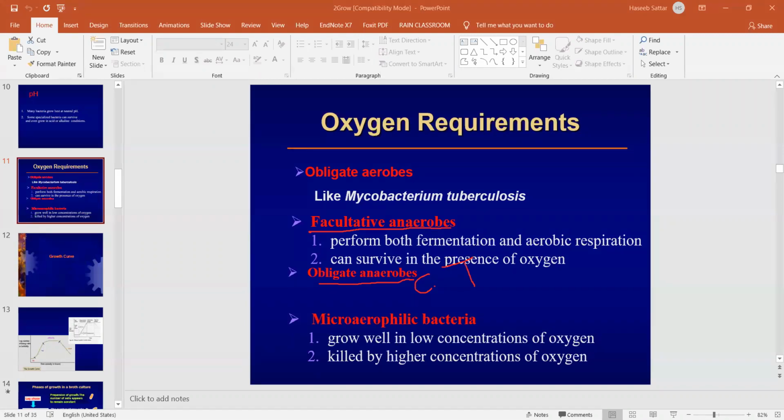Why can this bacteria not grow in the presence of oxygen? Because Clostridium tetani does not have the superoxide dismutase and catalase enzymes, which I explained earlier. These enzymes stabilize the oxygen and oxygen-related metabolites.